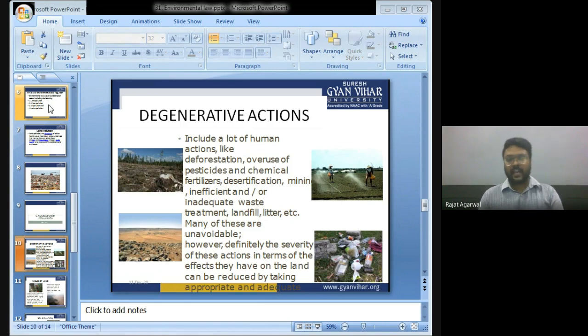Many of these are unavoidable. However, definitely the severity of these actions in terms of the effect they have on the land can be reduced by taking appropriate and adequate action. Many of these can be avoided. You have to take appropriate and adequate steps to control land pollution because it will ultimately harm you. If you pollute the land, it will increase more and more diseases. If there are more and more diseases, then obviously it is going to affect your health.